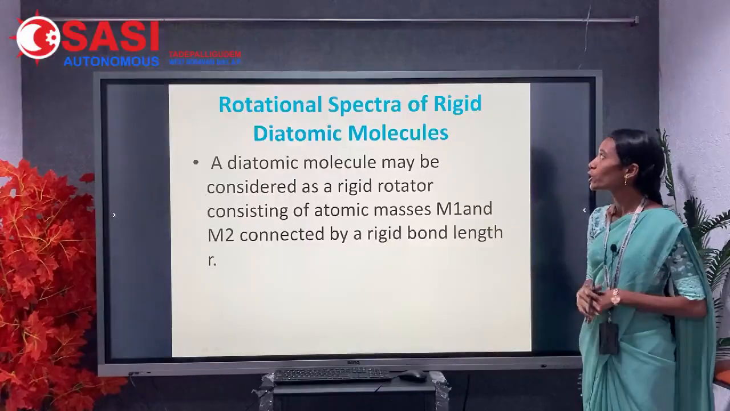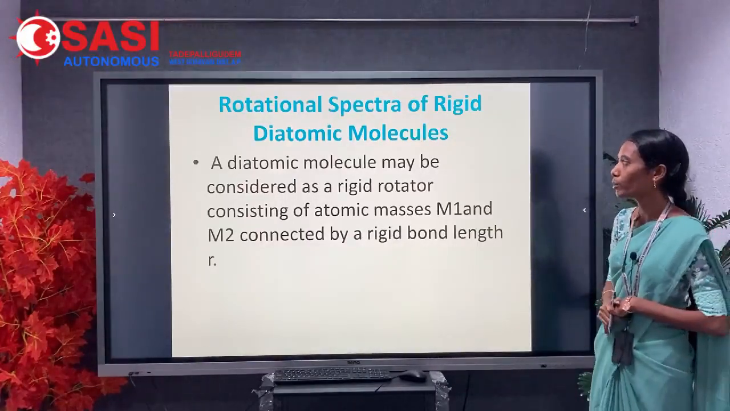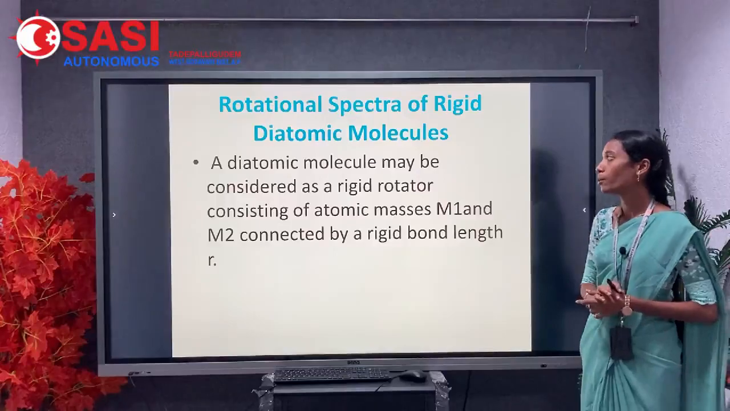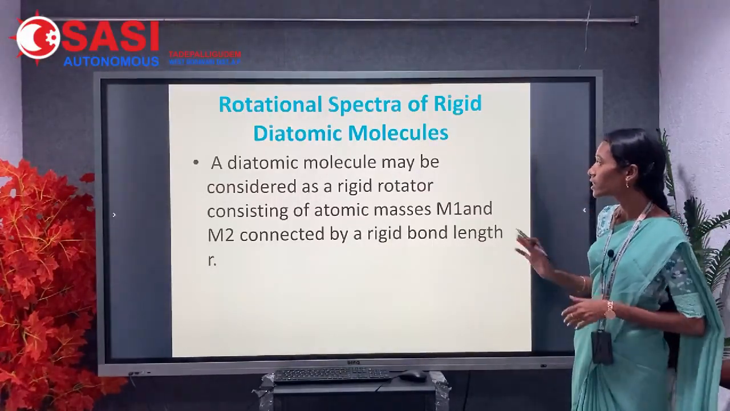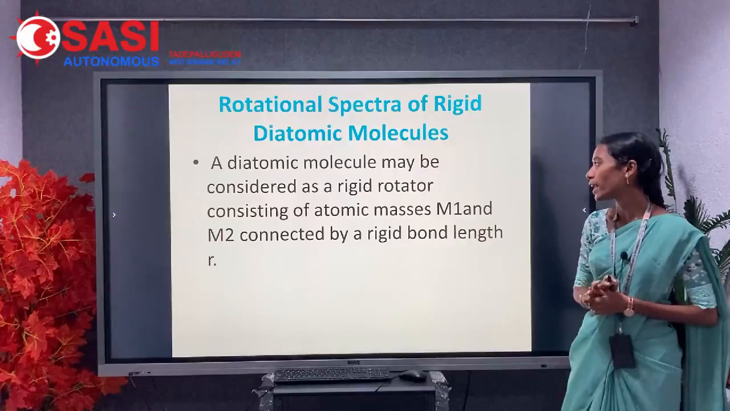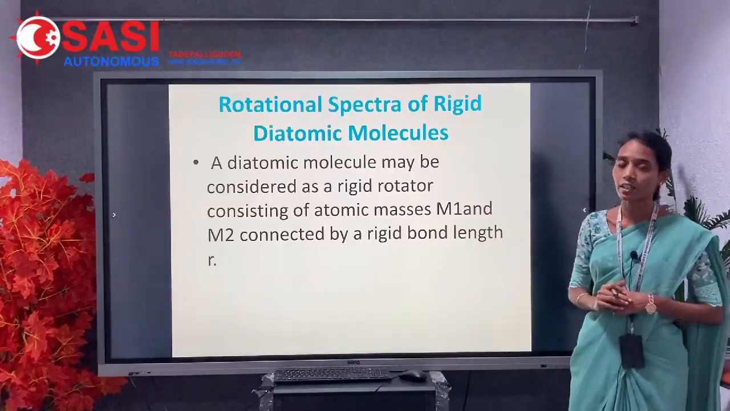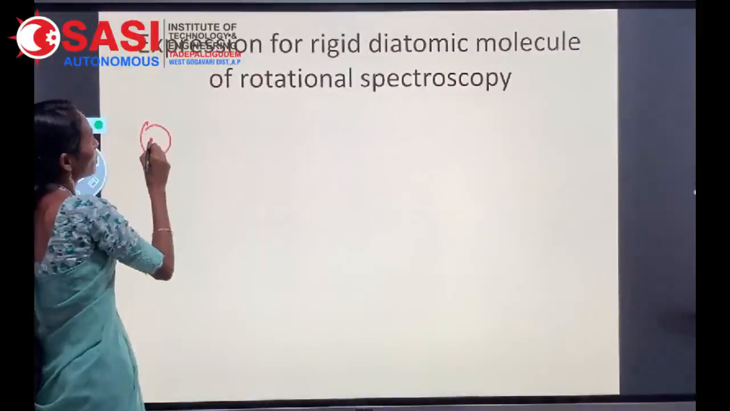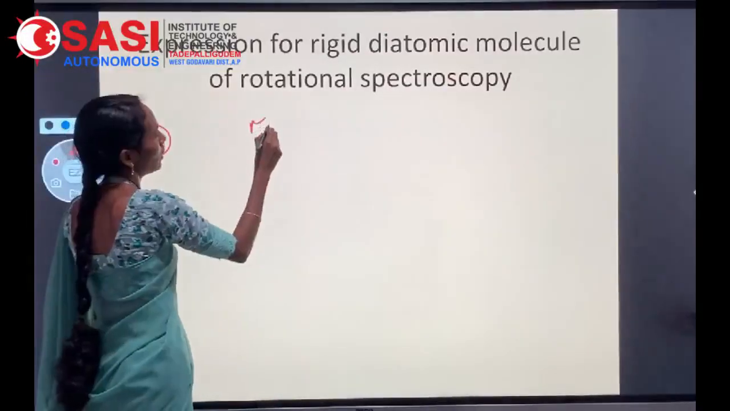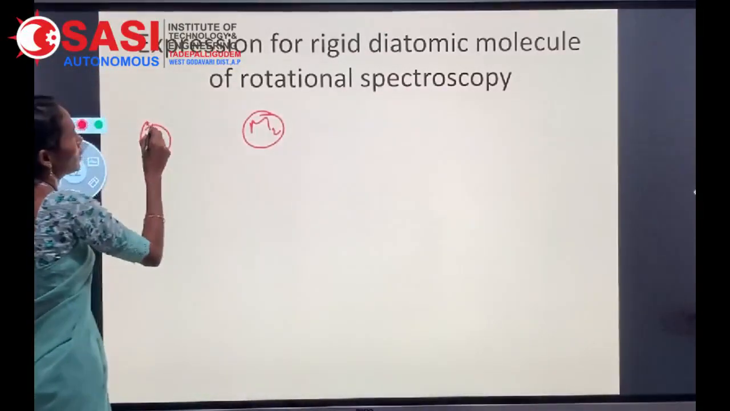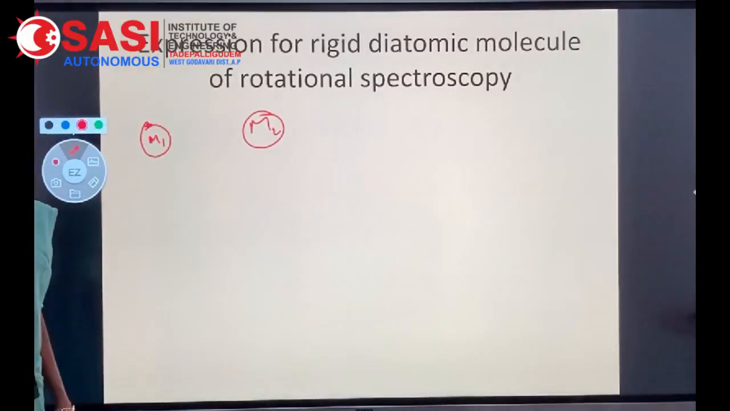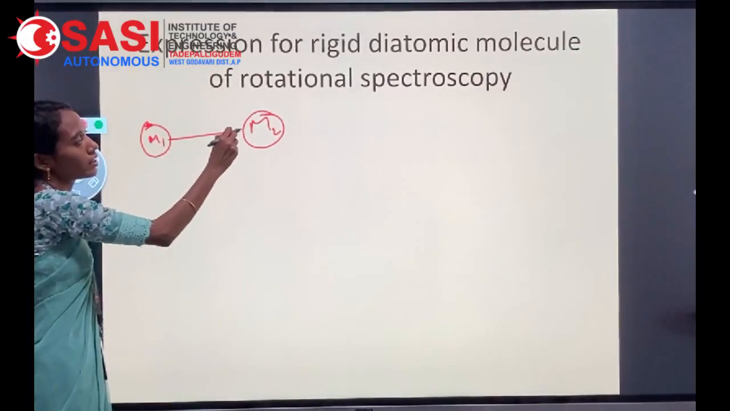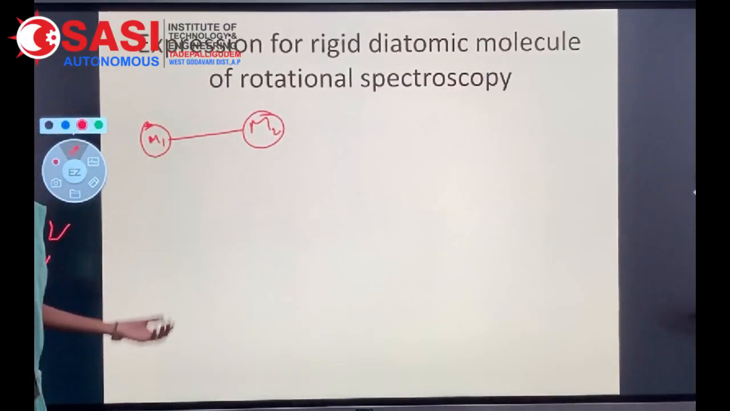Now, the rotational spectroscopy of rigid diatomic molecules. A diatomic molecule may be considered as a rigid rotator, consisting of atomic masses m1 and m2, which are connected by a rigid bond length. We have to consider the two mass bodies m1 and m2. These two mass bodies are rigid bodies. Rigid rotator means the internuclear distance does not change during its rotation.